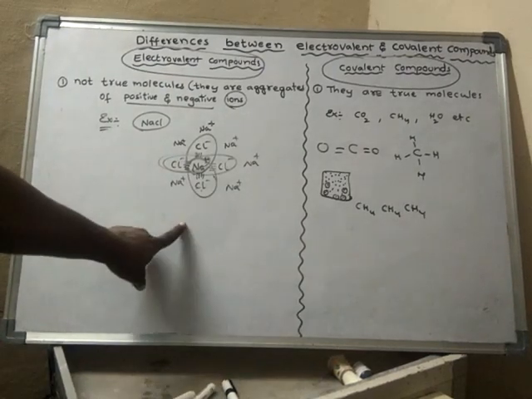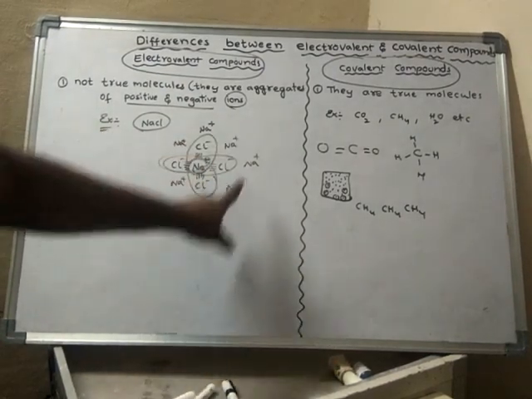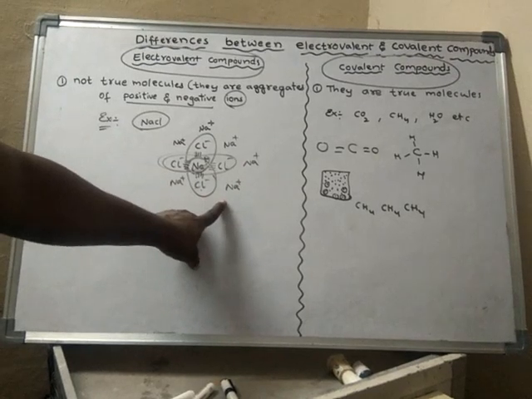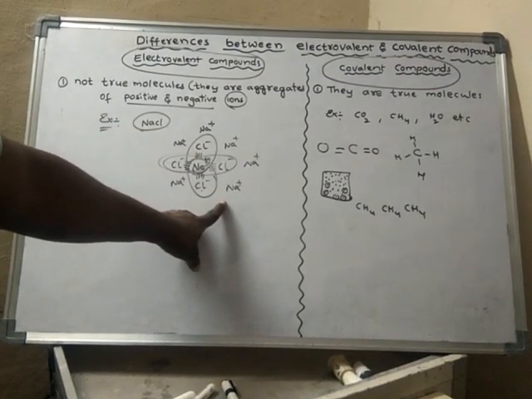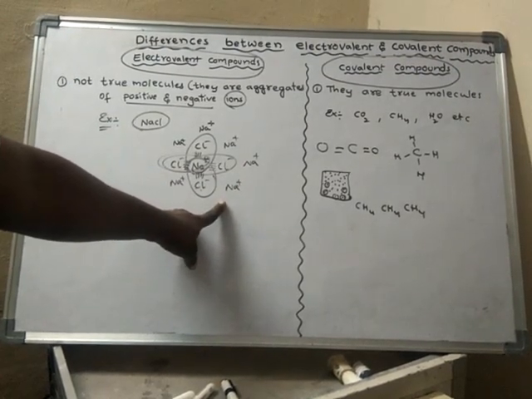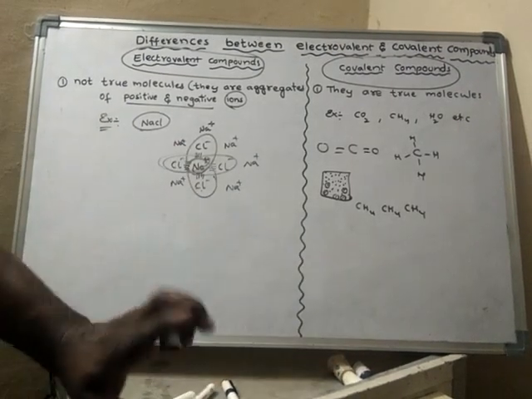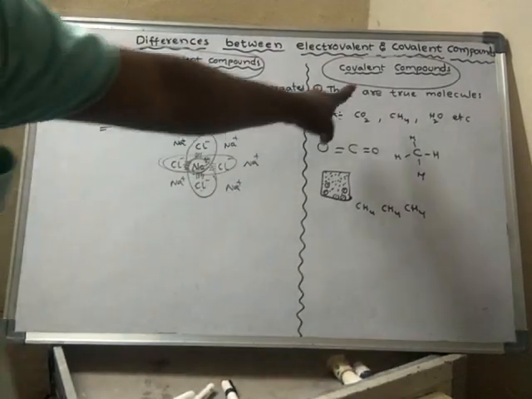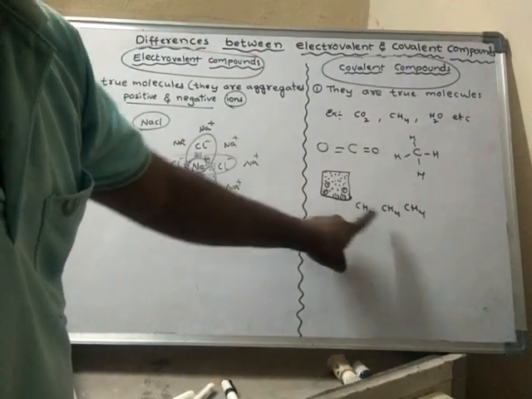Simply, we can say they are aggregates of positive and negative ions, but they are not individual molecules. Whereas covalent compounds are individual molecules.